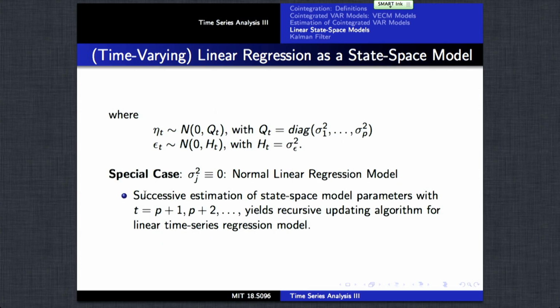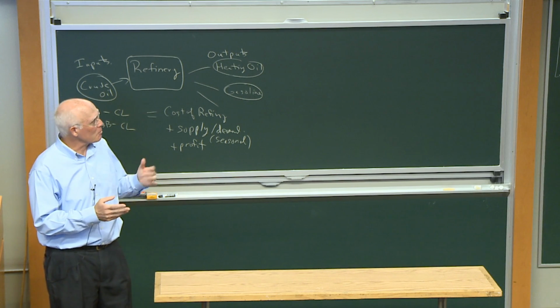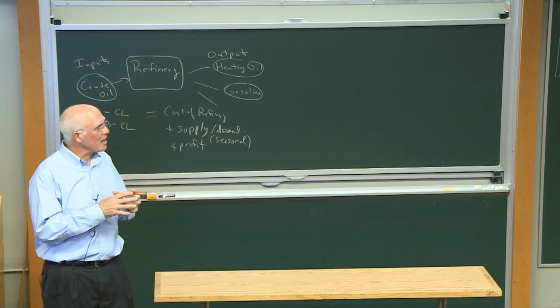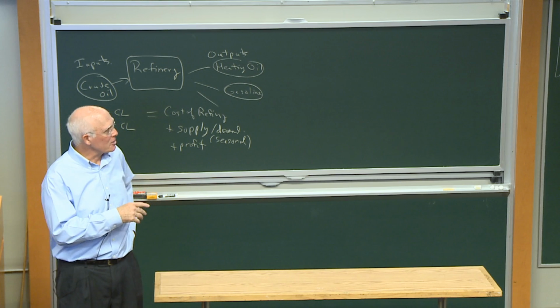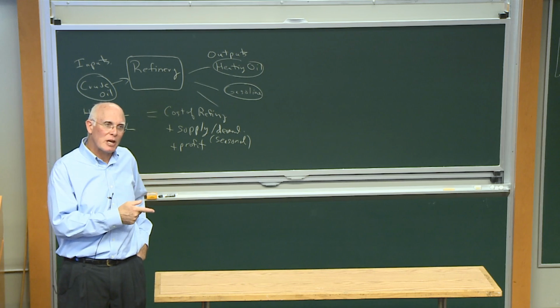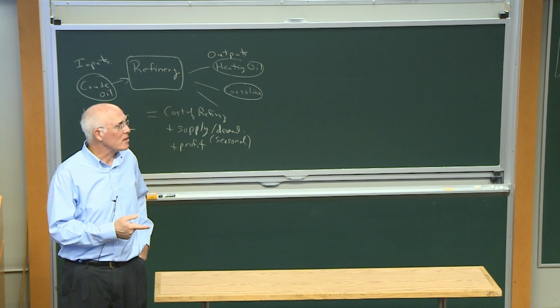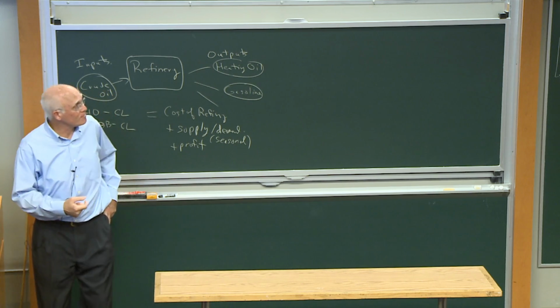I guess needless to say, if we consider the special case where the random walk process is degenerate and they're basically steps of size 0, then we get the normal linear regression model coming out of this. If we were to specify the linear state space implementation of this model and consider successive estimates of the model parameters over time, then these equations would give us recursive estimates for updating regressions as we add additional observations to the data.